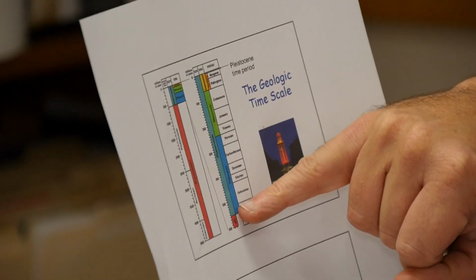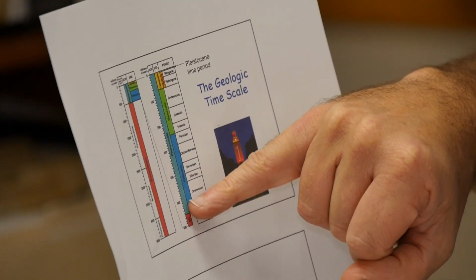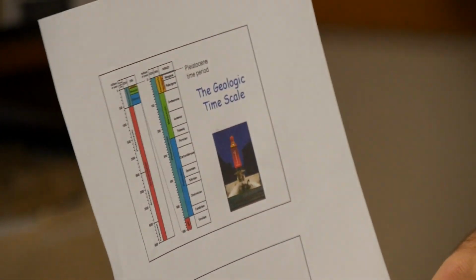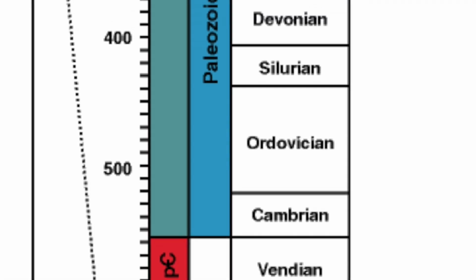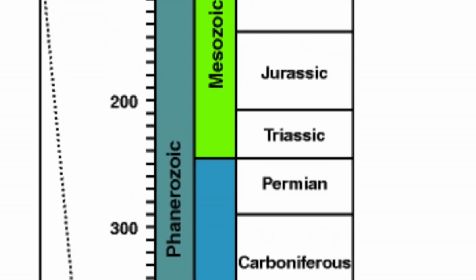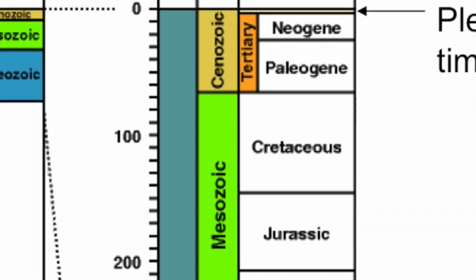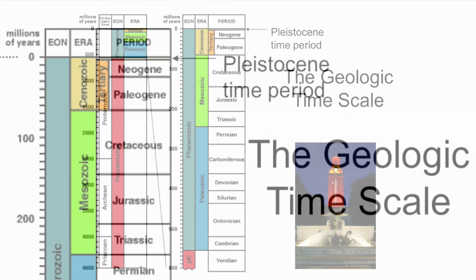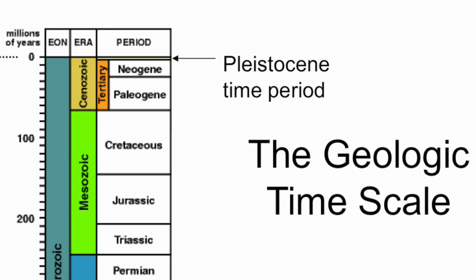Okay, we're going to jump forward and go through this time period, the last 550 million years or so. This eon is referred to as the Phanerozoic eon. The eras that can be broken out are the Paleozoic era, the Mesozoic or Middle era, and the Cenozoic, the most recent of those three eras of the Phanerozoic. And then we can break them down even to geologic periods: Cambrian, Ordovician, Silurian, Devonian, Carboniferous, Permian, Triassic, Jurassic, Cretaceous, Tertiary. And at the very top here, the last couple of million years, is the Pleistocene time period.